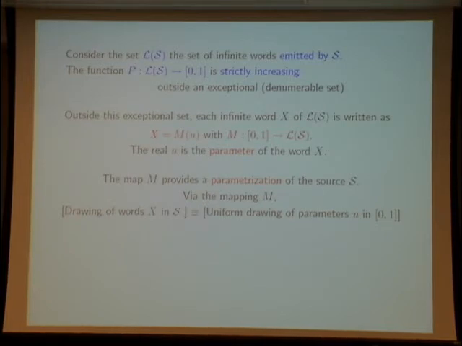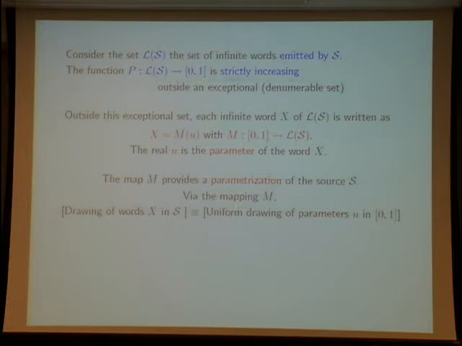And this is very interesting because the map M is a parametrization of the source, and more precisely, via this mapping, it is the same to draw a word inside the source, or to uniformly draw a parameter u inside the unit interval. Of course, this is very easy to do.